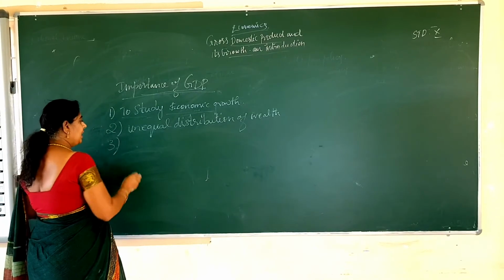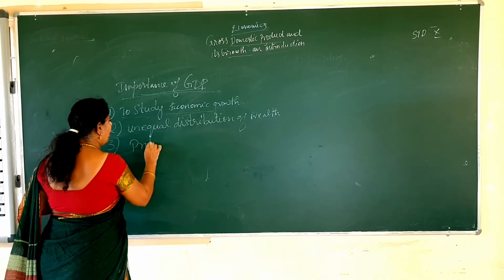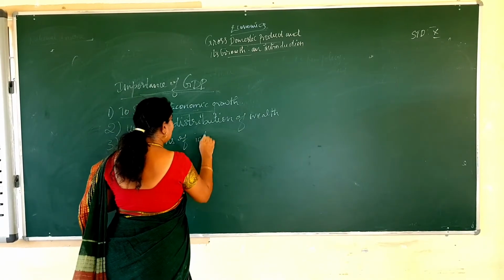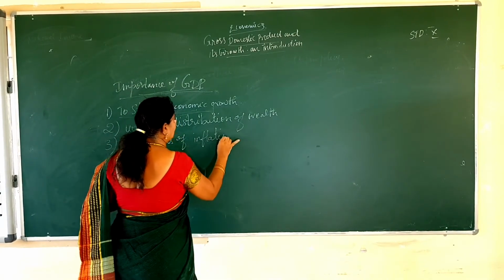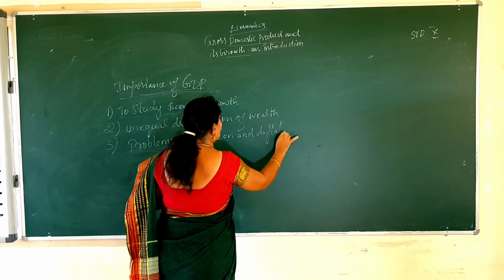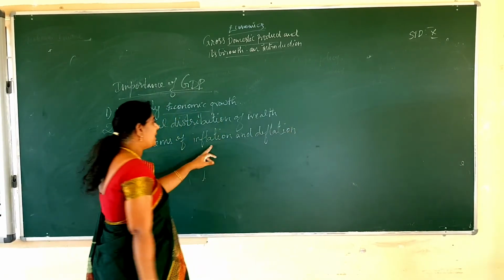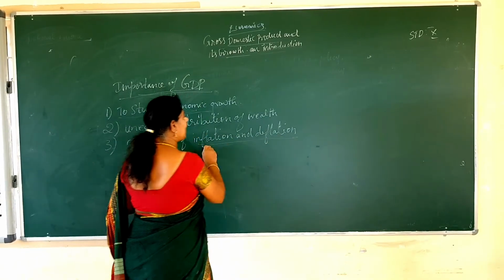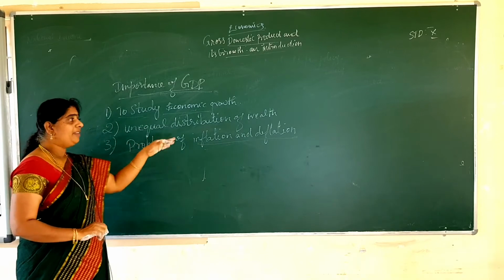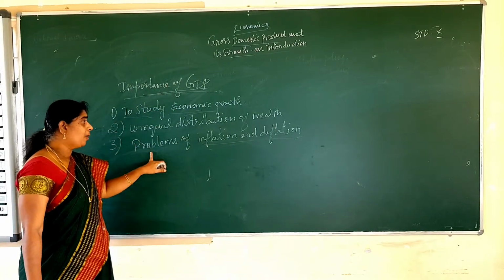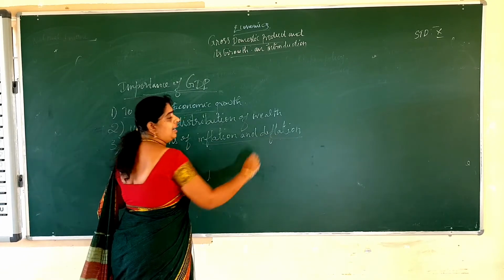Third one, we can know about the problems of inflation and deflation. What is inflation? Rise in price level, and deflation, decrease in price level. This problem you will come to know about if you know the GDP. GDP helps to know the problem of inflation and deflation.